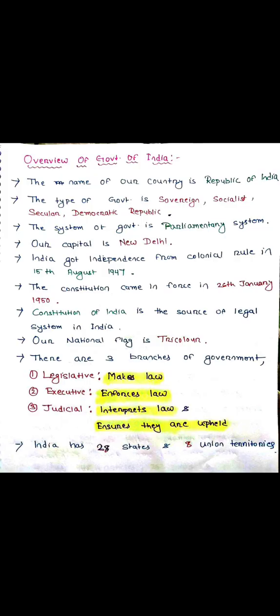India has 28 states and 8 union territories. This is all about the government of India, a brief idea. We will discuss in detail the Constitution in my further videos: the evolution of the Constitution, the making of the Constitution, and all the parts of the Constitution in detail.